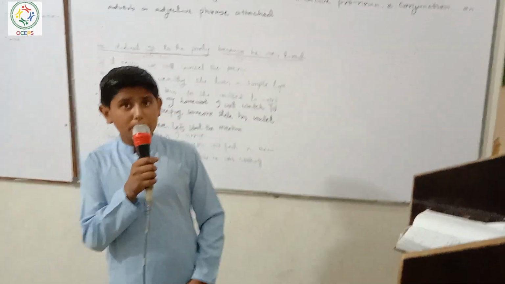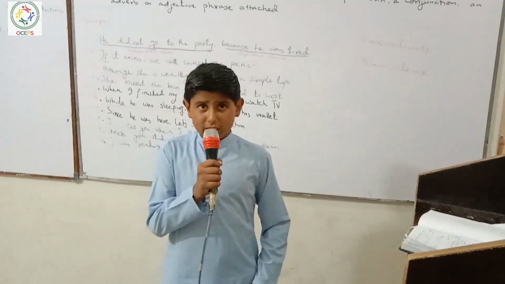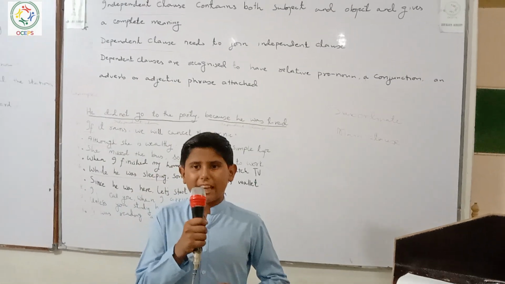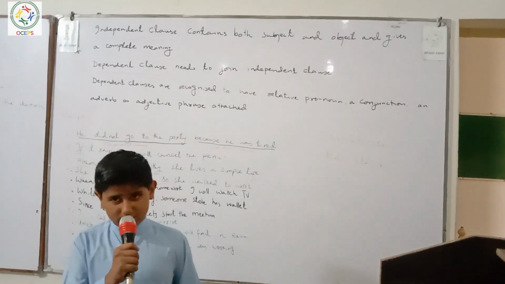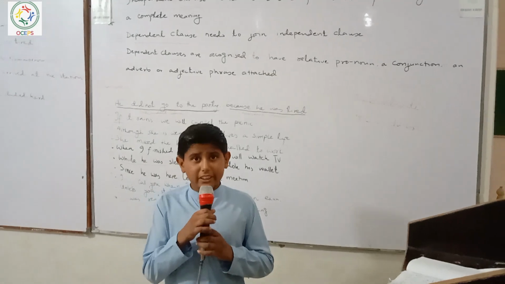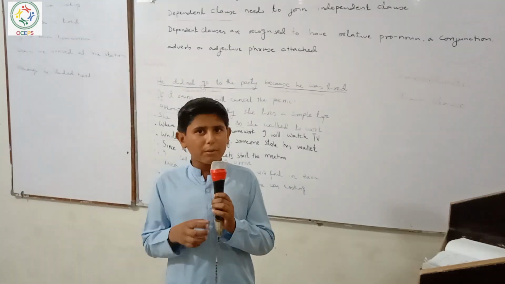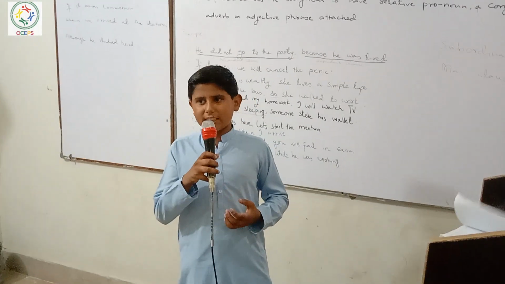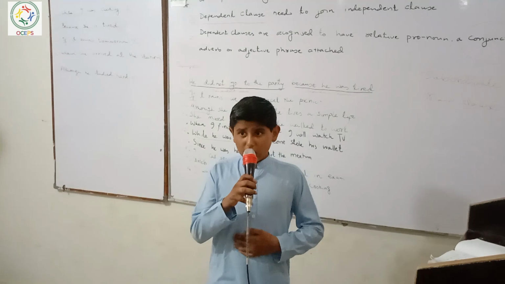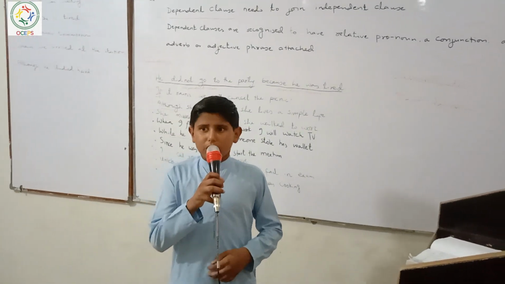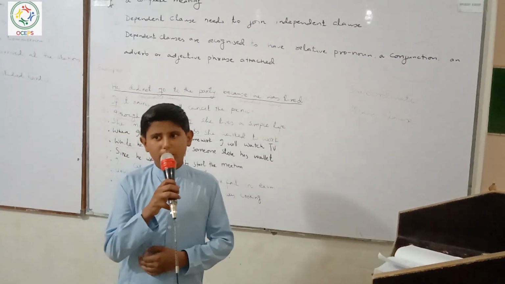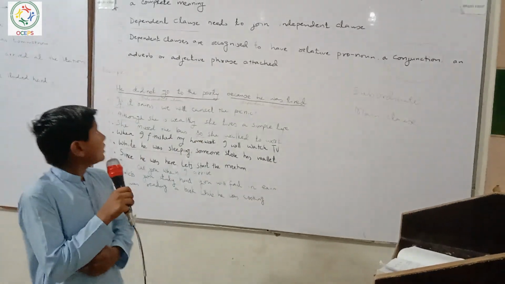Today my presentation topic is independent and dependent clauses. An independent clause is like a sidekick. It has a subject and verb, but it cannot stand alone as a side.